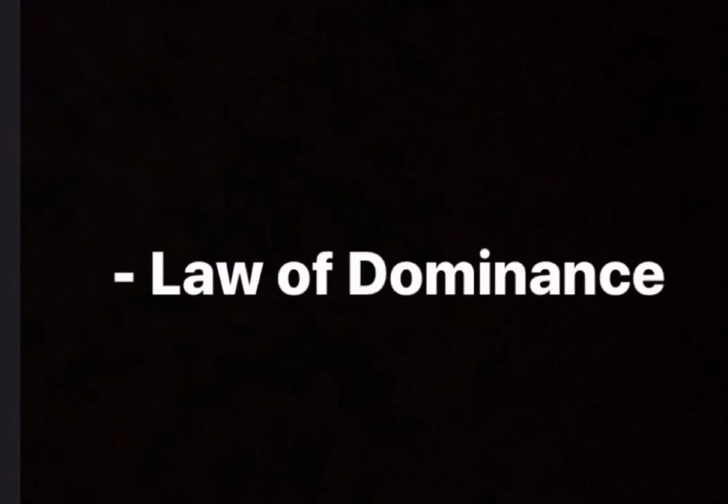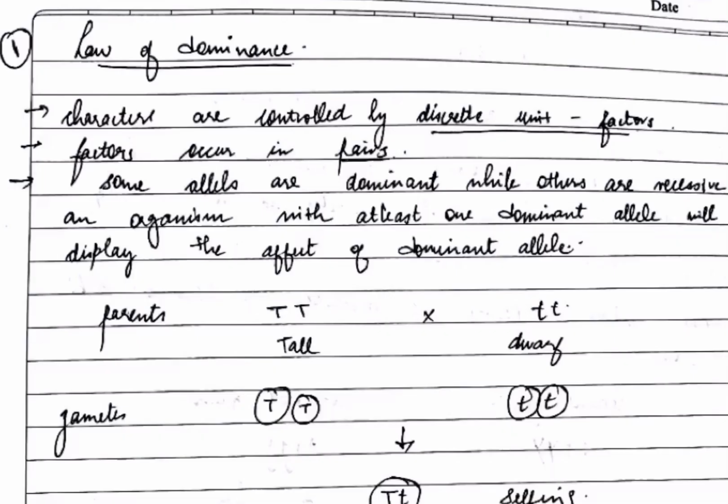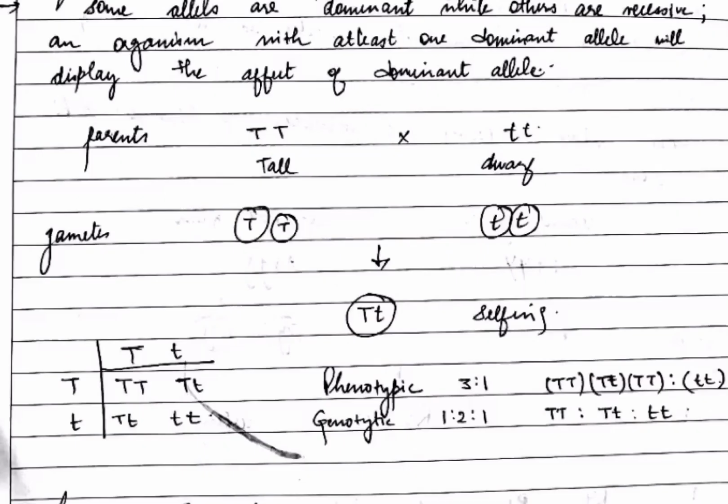The first one is law of dominance. It states that in heterozygous condition, the allele whose characters are expressed over the other allele is called the dominant allele, and the characters of the dominant allele are called dominant characters, and the characters that appear in the F1 generation are called as dominant characters. The recessive characters appear in F2 generation. And these characters are controlled by discrete units called factors that occur in pairs.